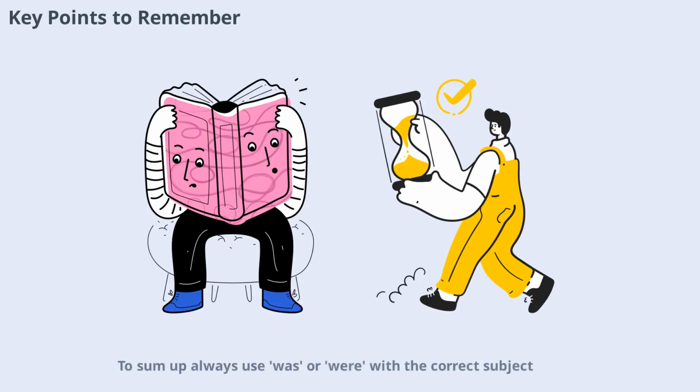To sum up, always use was or were with the correct subject, and remember to add -ing to the verb. The past continuous is all about showing ongoing actions in the past, not when they finished. It's especially useful for describing background situations, simultaneous actions, or actions interrupted by another event. Look for time expressions like when, while, and at to help you use this tense correctly. With practice, you'll find it easy to use the past continuous in your own sentences.